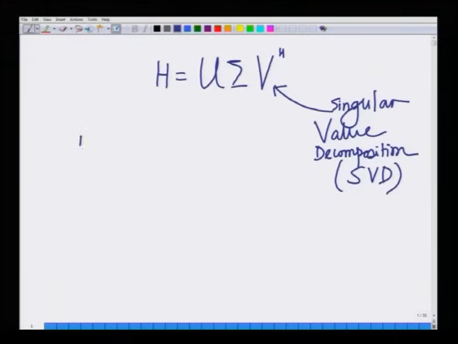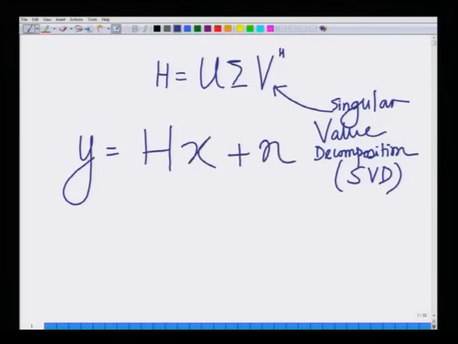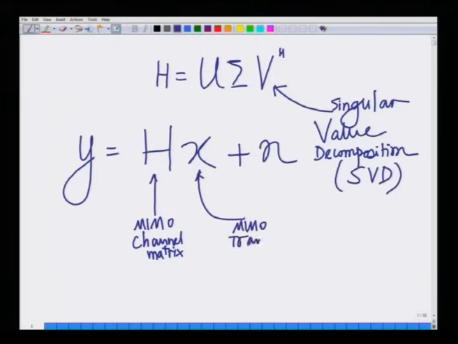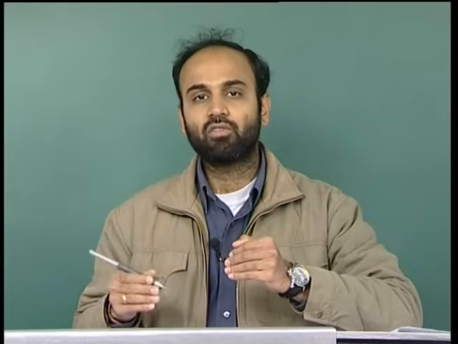Now, we also know that the MIMO system model is given as y equals H x plus n. Here H is the MIMO channel matrix, and x is the MIMO transmit vector. All right. Now, what I am going to do is employ the singular value decomposition to perform manipulations on this.